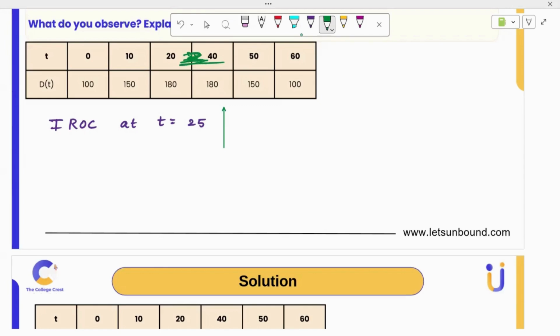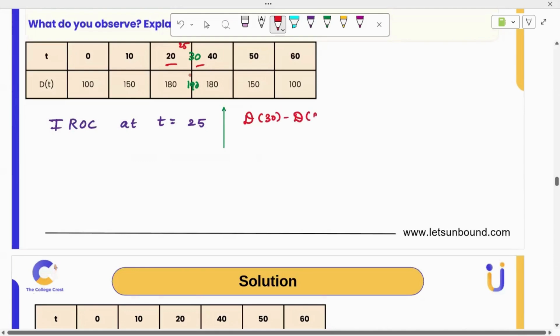Okay, actually we got from our model, we got 3180. We can use it for better approximation. So 25 will come here. And so you can just choose these 2 points, right? So d of 30 minus d of 20 divided by 30 minus 20 and solve for it. So 190 minus 180 by 10. 10 by 10 is 1.